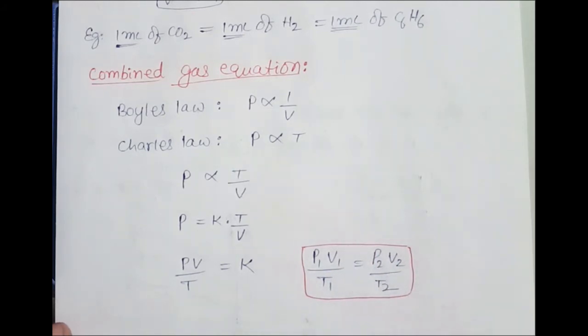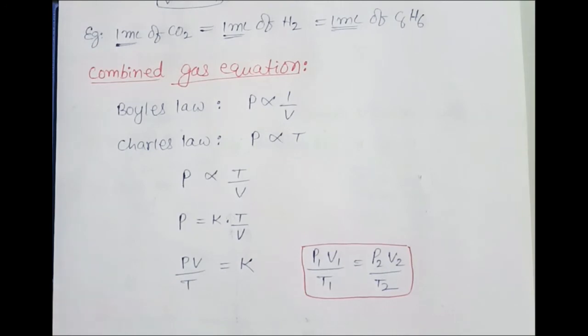Suppose I talk about Boyle's law. In Boyle's law, what I said, temperature is constant, which means T1 and T2 are the same. They get cancelled. So you will get P1 V1 is equal to P2 V2, which is Boyle's law statement. From this you can derive Boyle's law.